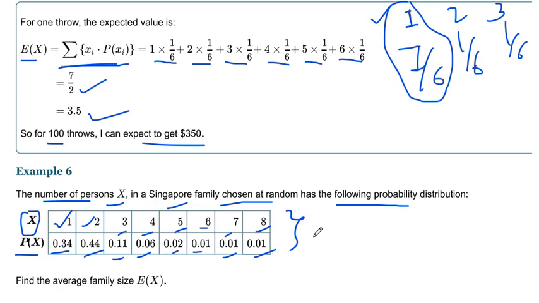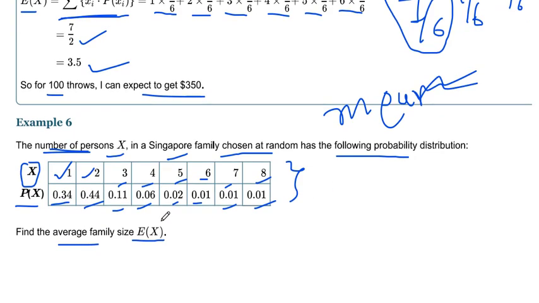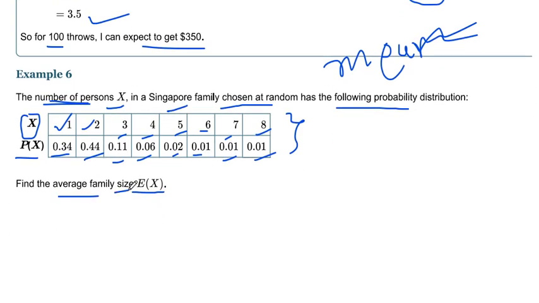We have to find the average family size, E of x. Mean means average. As I said earlier, expected value is called mean, so mean also means the average value. So we just have to find the expected value of the number of persons in any family, in Singapore. This is simple: they have given the random variable and probability, we just multiply and add the results and we will get the average family size.